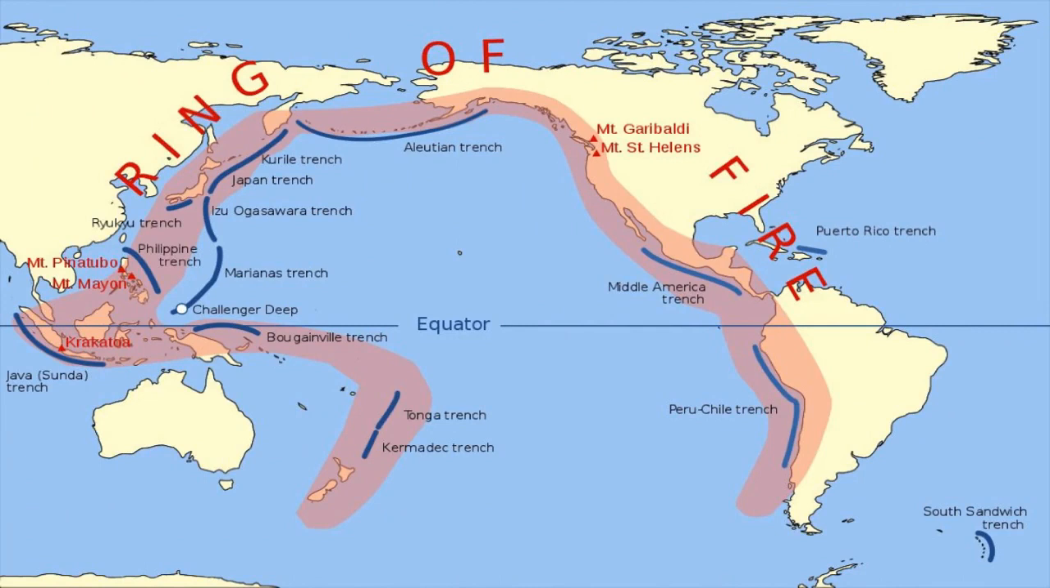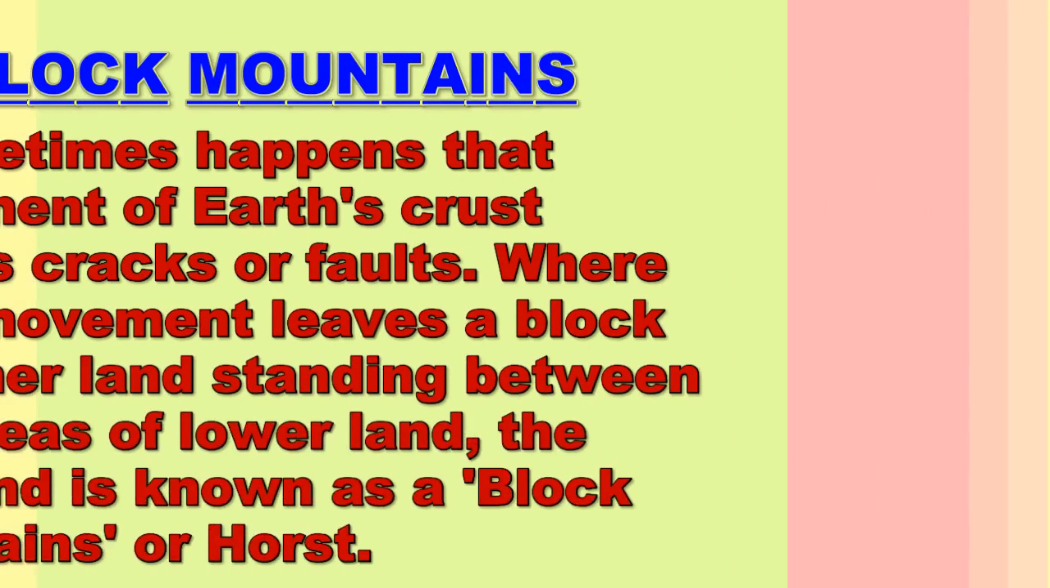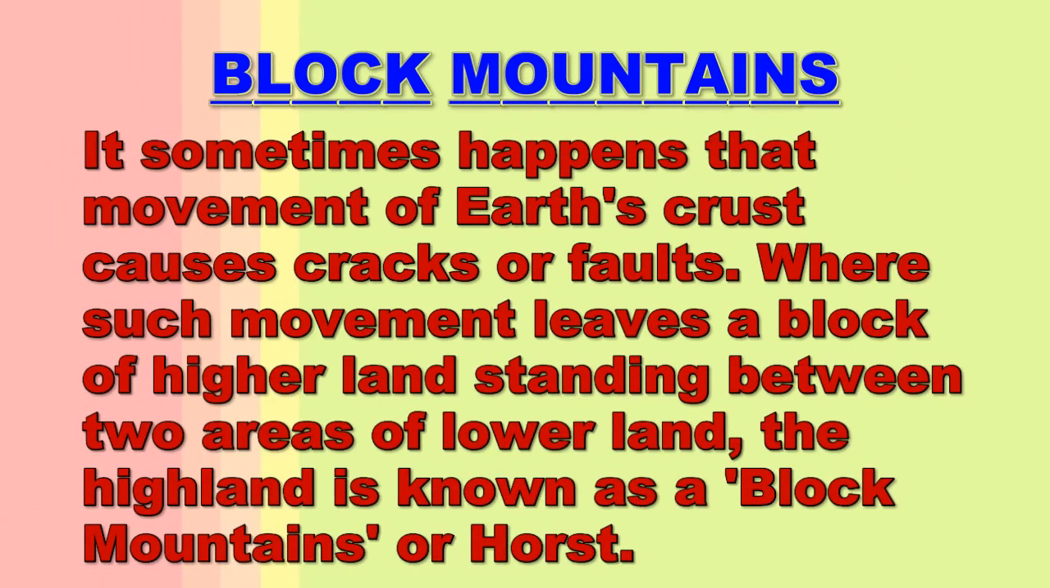And all the young fold mountains are found near the Pacific Ocean, and thus these volcanoes are very much active in the Pacific Ocean area, and thus they are known as the Pacific Ring of Fire. The next one that we are studying is block mountains.